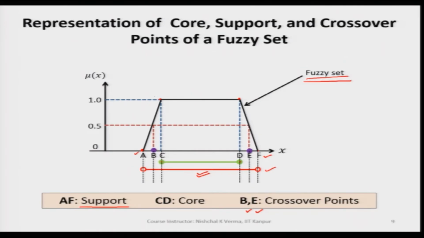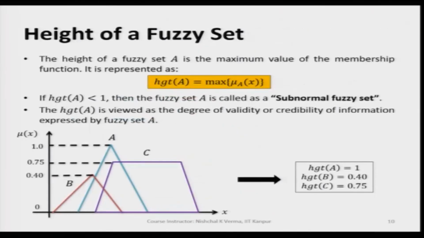So, this way we make the clear distinction among the core, support and crossover points of a fuzzy set. Now, let us discuss the height of a fuzzy set.